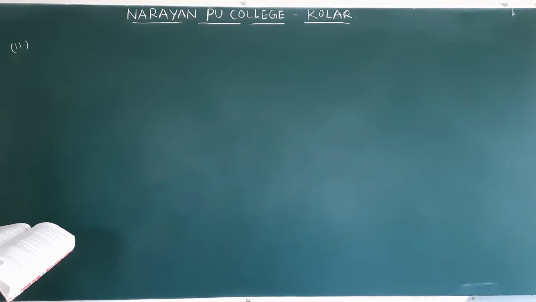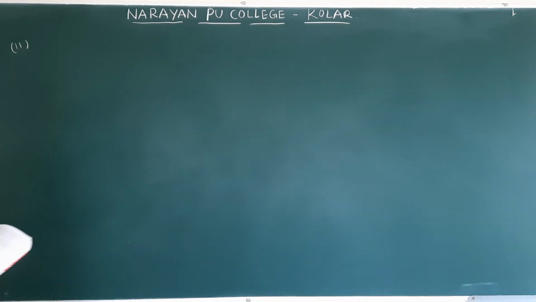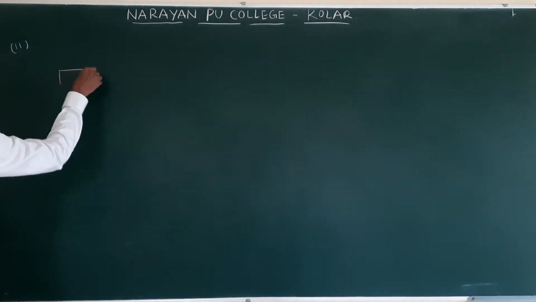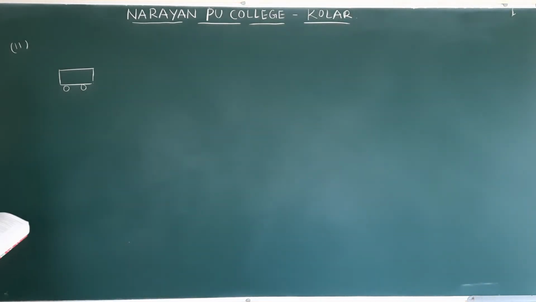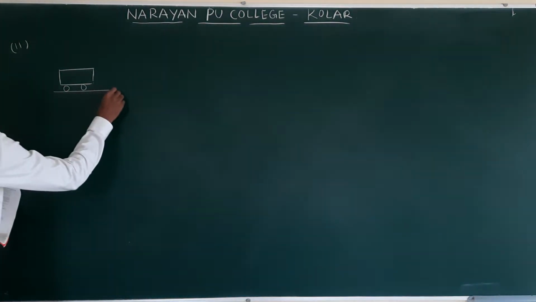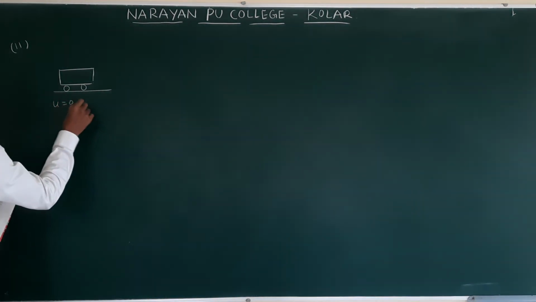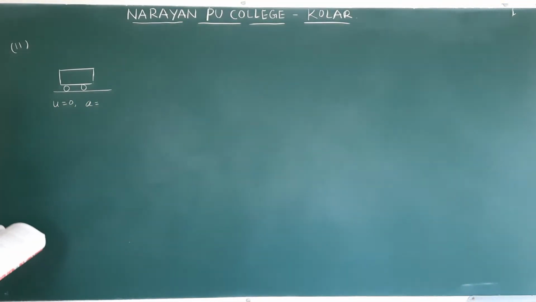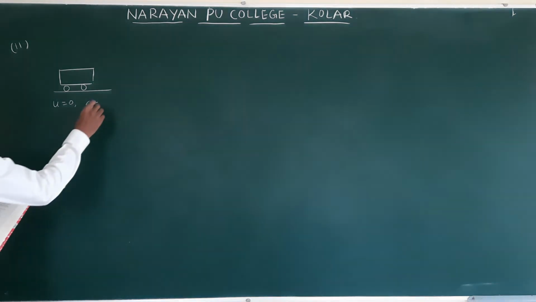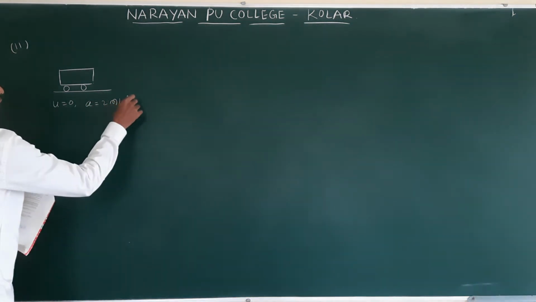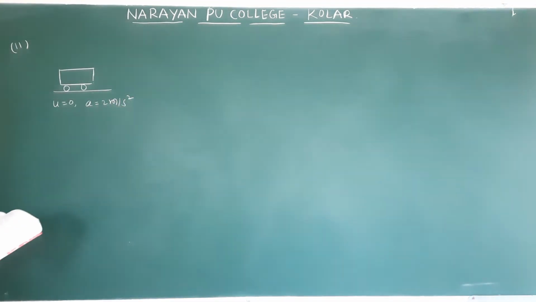So now 11th one. A truck starts from rest and accelerates uniformly at 2 meters per second square. Right? This is the truck. Initially at rest, right? So u is equal to 0 and it accelerates, a is equal to 2 meters per second square.